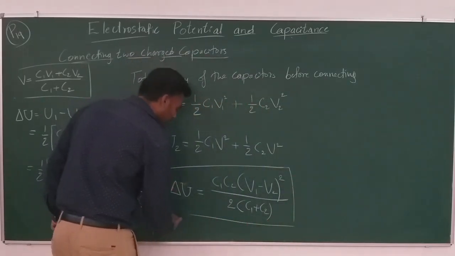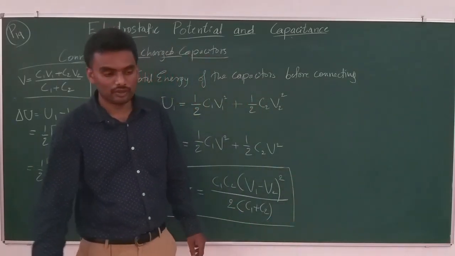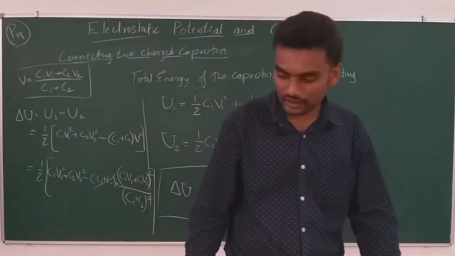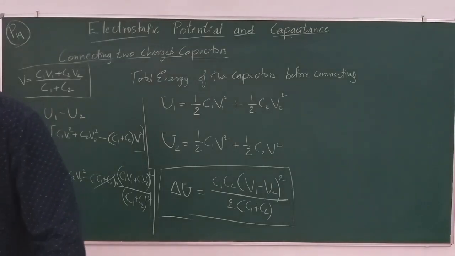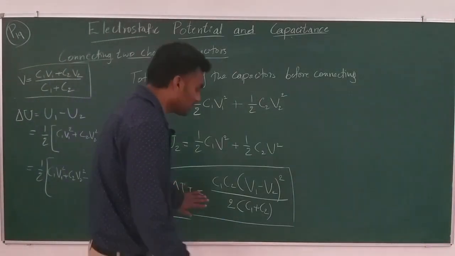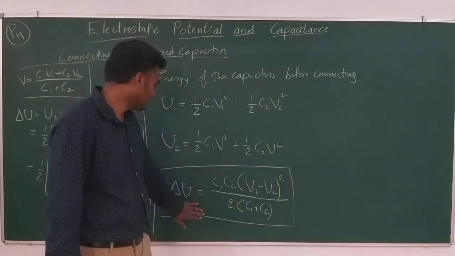If you are curious about the derivation, you can do it yourself. It's not that complicated, just a few mathematical steps. But this final expression is important, and you should remember it.